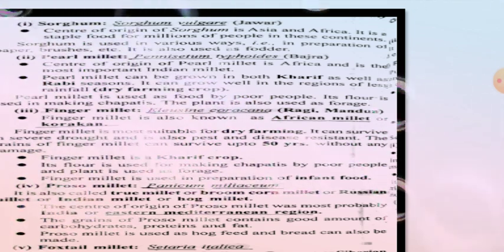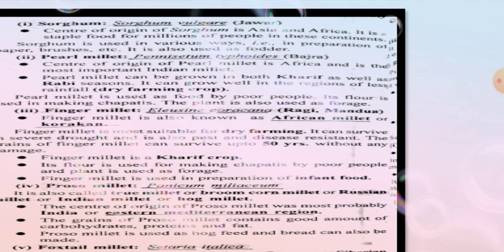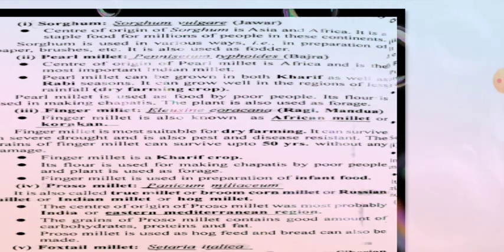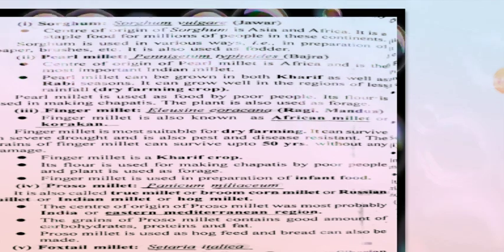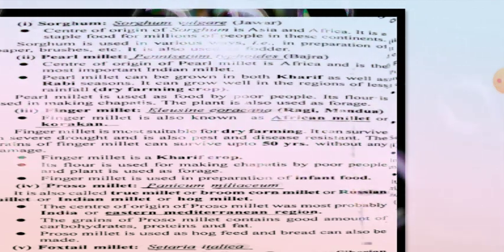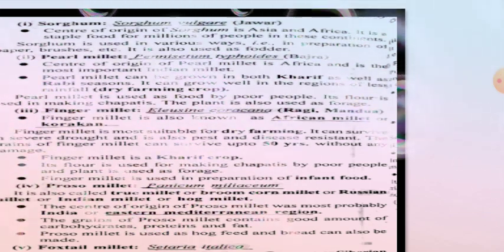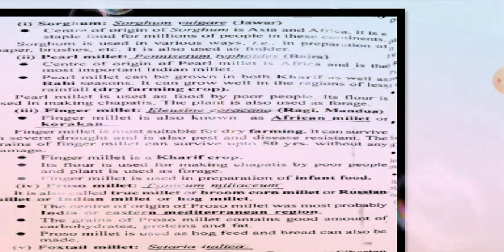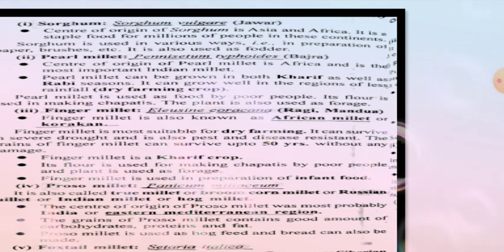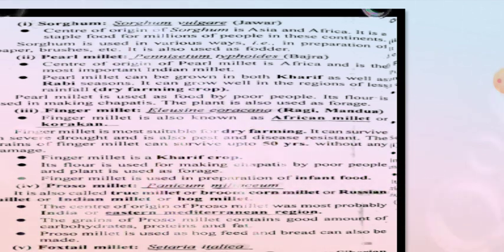So let's come to the pearl millet. Its botanical name is Pennisetum typhoides, and we commonly know pearl millet as bajra. The center of origin of pearl millet is Africa, and it is the most important of the Indian millets, which we take as a food source in our daily food.